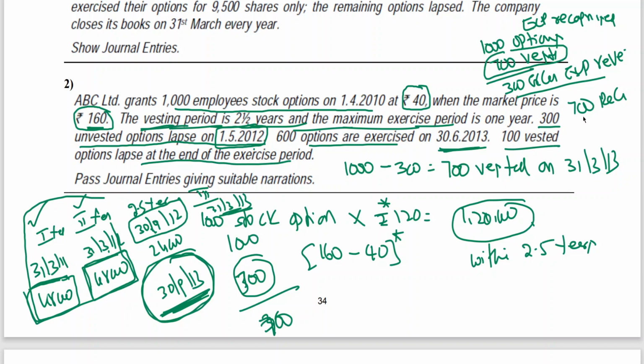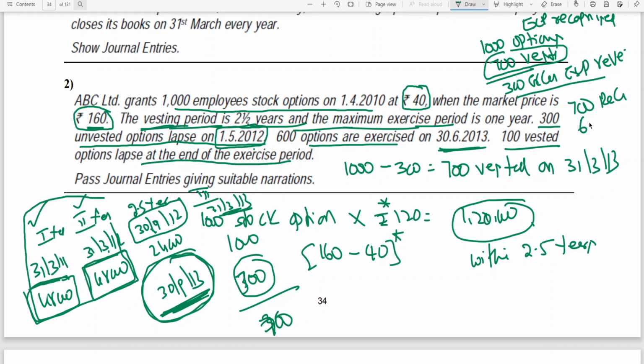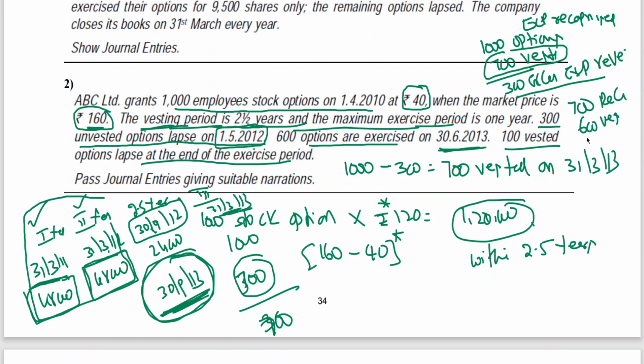It means of 700, only 600 exercised, no? Then 100 excess expenses are to be reversed. After reversal of 300 excess expenses, we have expense only on 700 vested options.